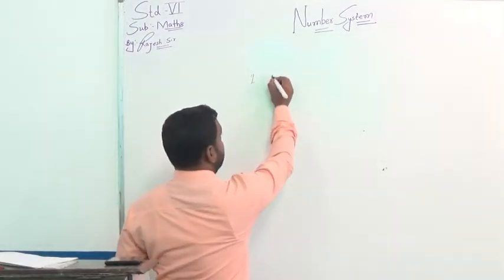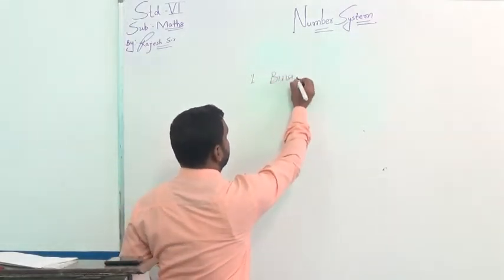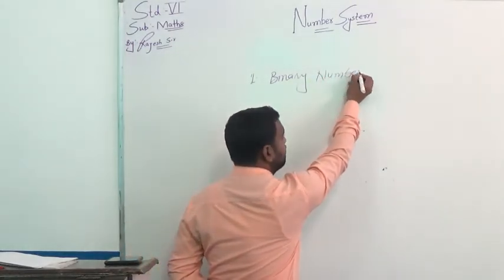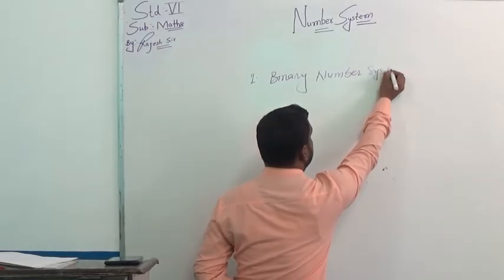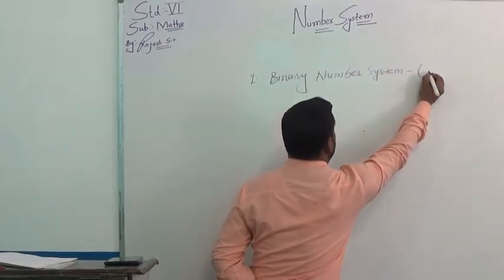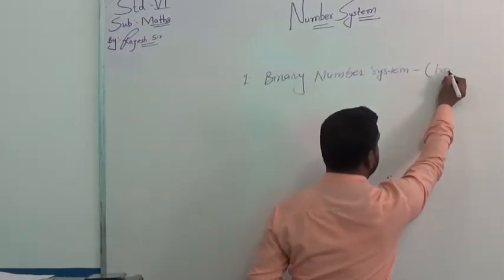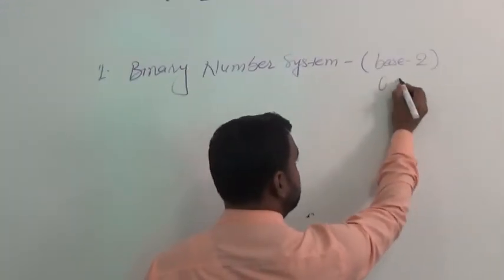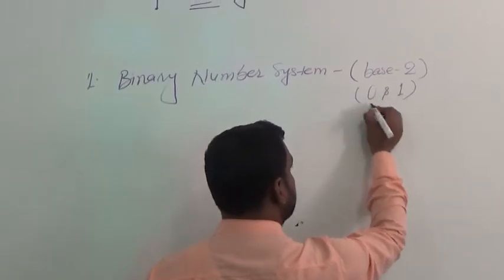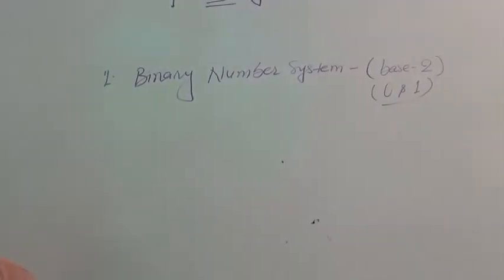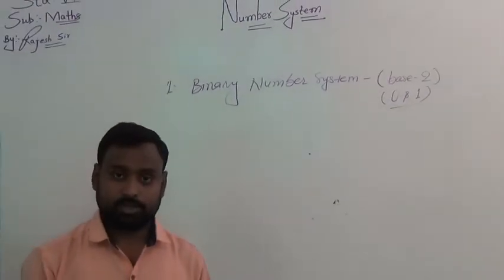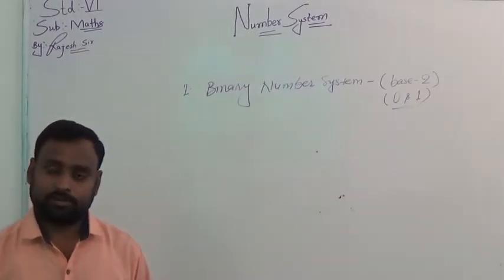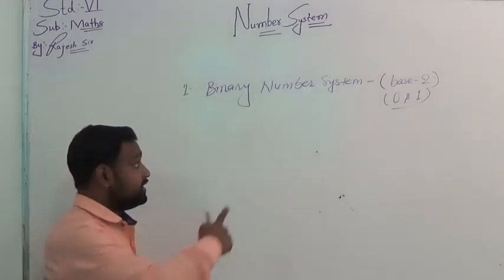See, binary number system. Base 2, that is 0 and 1. This type of number system is being used in the field of computers or electronic devices.